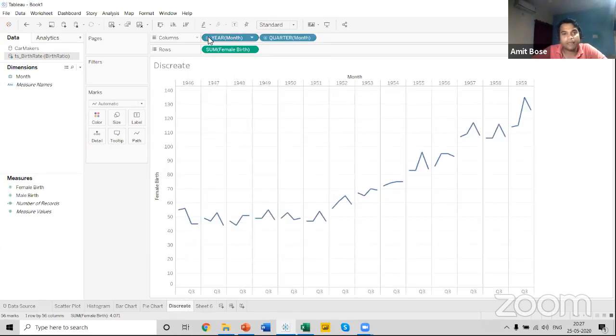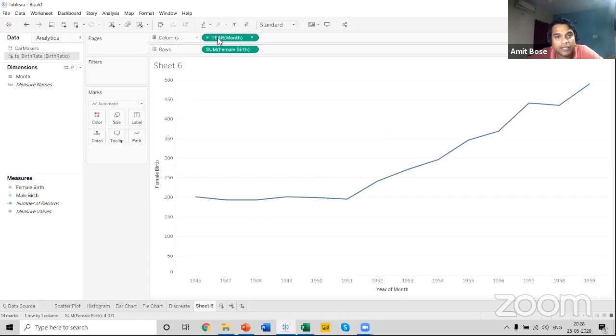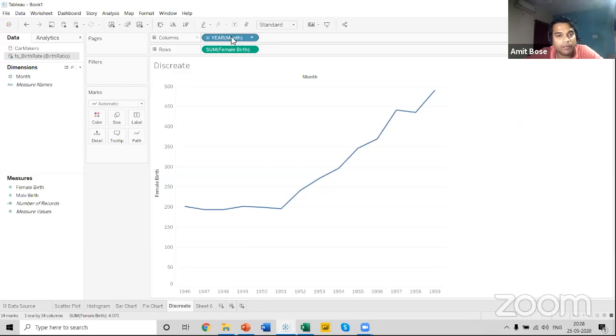When I'm using a discrete line chart, the pill color of the month is blue, but in the continuous line chart, the color of the pill for the month is green. So the conclusion is that in Tableau, every continuous pill will be green in color, and a discrete pill will be blue in color.